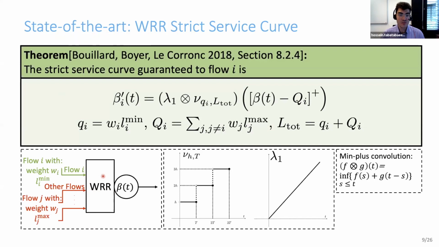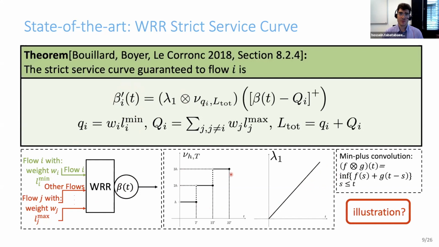Assume that we have a server that uses WRR as a scheduling policy and receives some flows as input. Flow I, the flow of interest, with weight WI and a minimum packet length LI min. Other flows, for example flow J, with weight WJ and a maximum packet size LJ max. We also assume that the server offers a strict service curve beta to the aggregate of the flows. Then beta I prime is a strict service curve offered to flow I in this system, which is the min-plus convolution of a unit rate function with a staircase function.